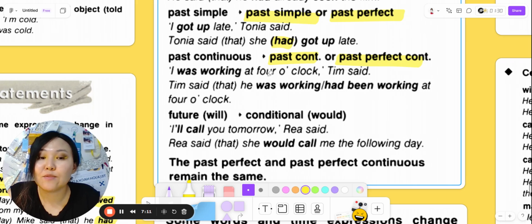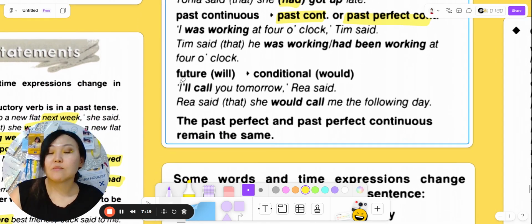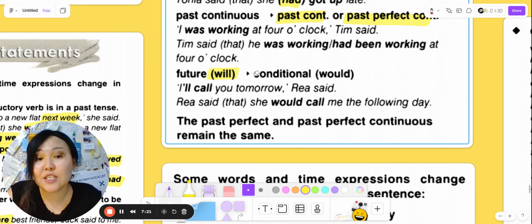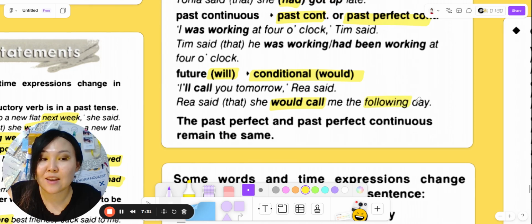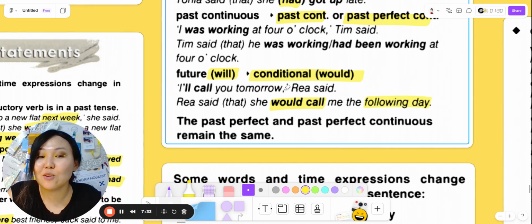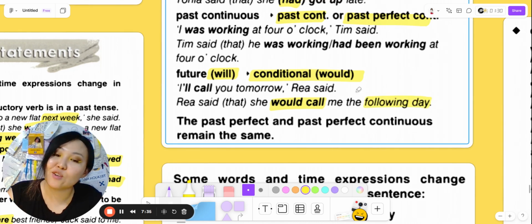"I was working at 4 o'clock," Tim said. Tim said that he was working at 4 o'clock, or Tim said that he had been working at 4 o'clock. Future will changes into would. "I'll call you tomorrow," Ray said. Ray said that she would call me the following day. And again, you see, tomorrow has changed into following day.